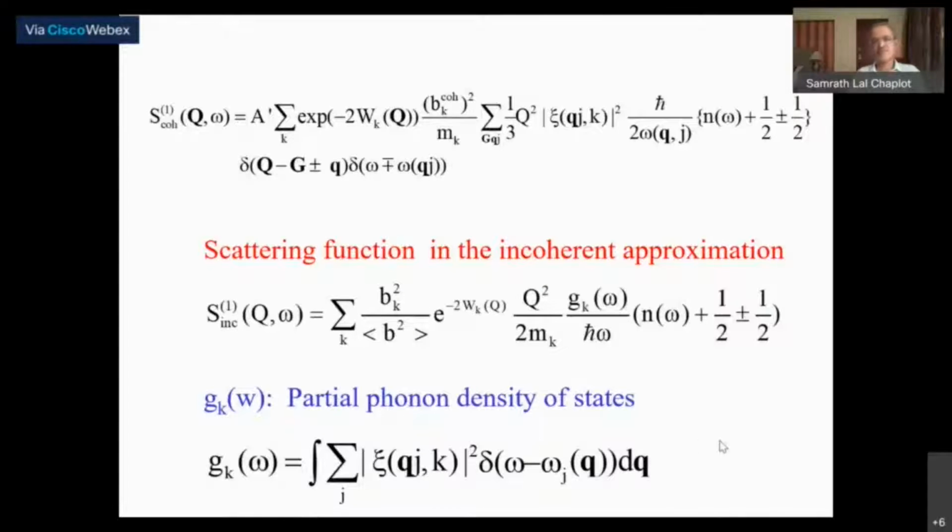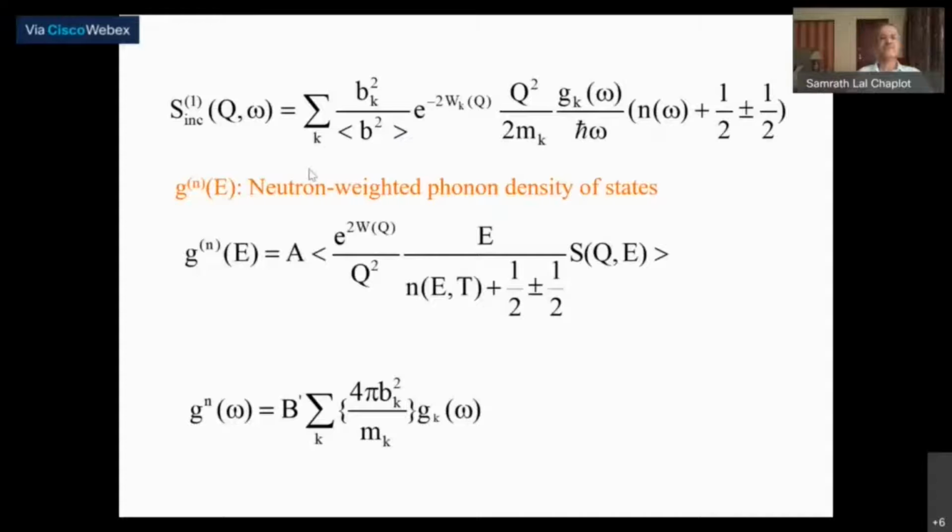In fact, it becomes more clear here. So this is written again, and we define what we call a neutron weighted phonon density of states, which can be written like this, and then all the remaining terms are taken out here. Instead of omega, I have written E here. E is equal to h cross omega.